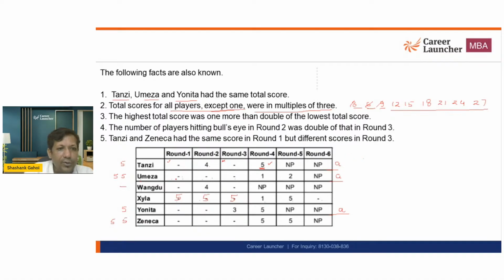Now if I talk about U, 5 plus 5, 10. 10 plus 3, 13. Now maximum score is 4. So 5, 5, 10 plus 3, 13 plus 4, 17. Means this score cannot be 18. This score can be 15 and will be 15, because if it has to be a multiple of 3, then this score has to be 15. The only possible number I am getting. This score should also be 15. This score should also be 15.